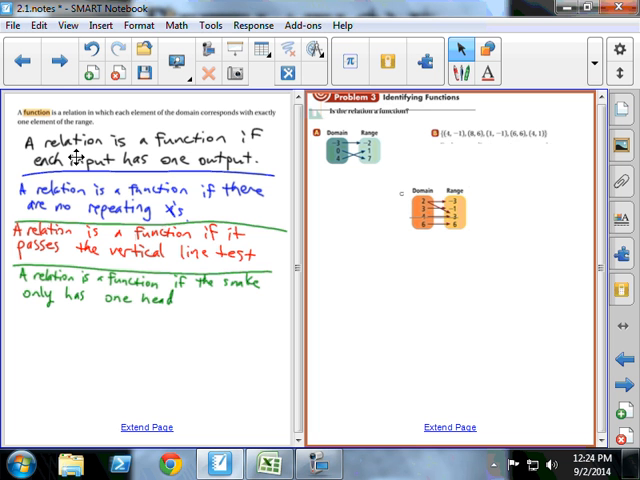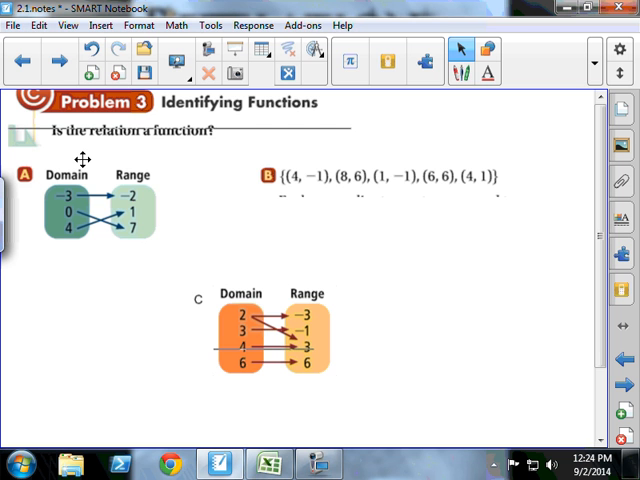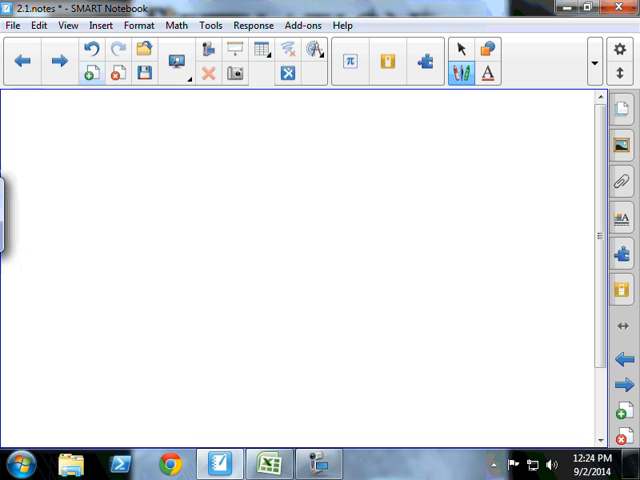If the snake only has one head, well, what's the snake business all about? There's a snake, and there's a snake, and all the snakes only have one head. Is that a function? It actually is. Number A is a function. Let's look at this vertical line test.